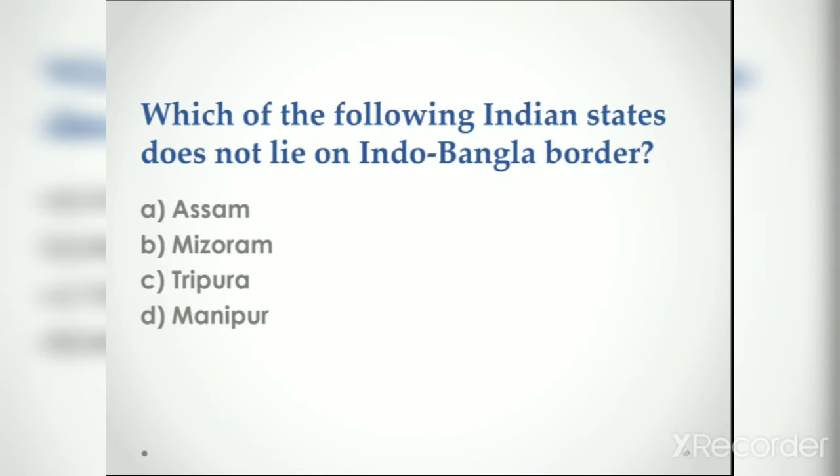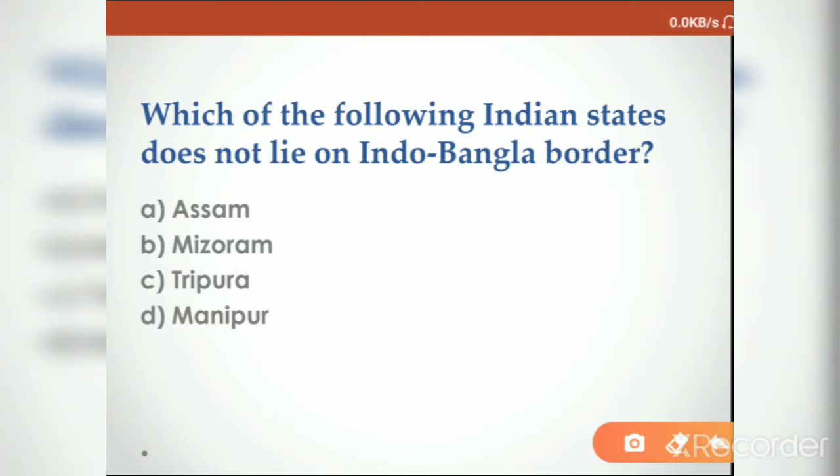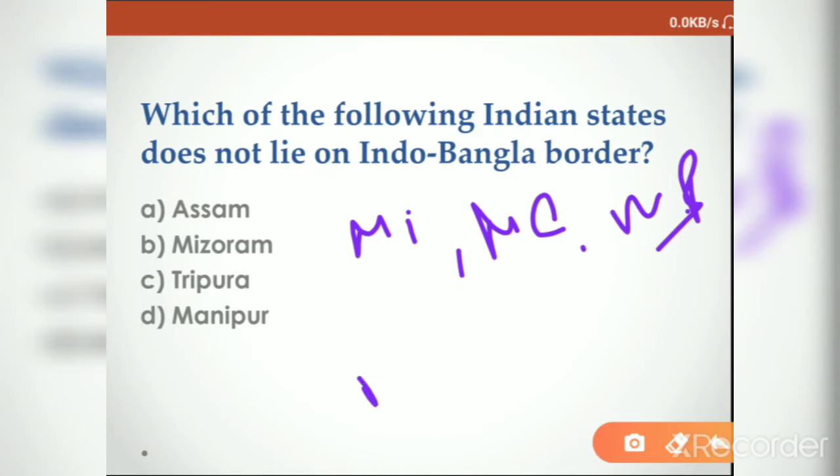Next, which of the following Indian states does not lie on the Indo-Bangla border? The states that share a boundary with Bangladesh are Mizoram, Meghalaya, West Bengal, Assam, and Tripura. The answer is Manipur, as it does not share any boundary. Okay, so option D.